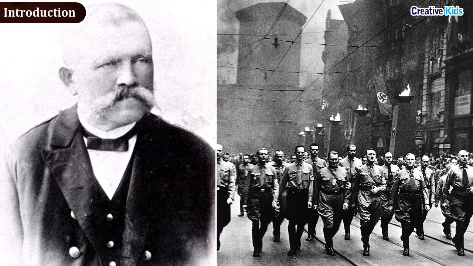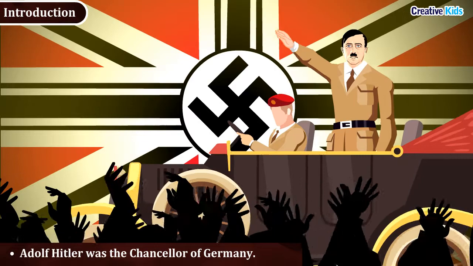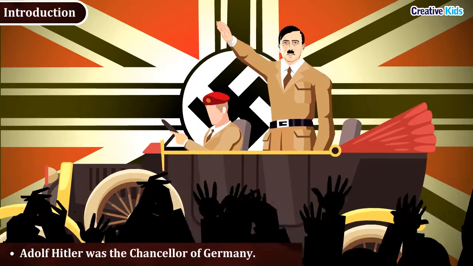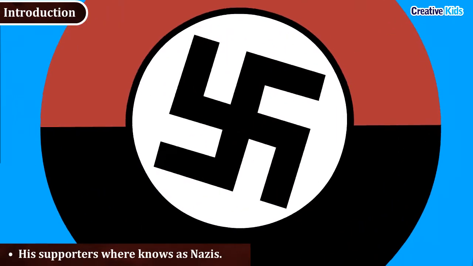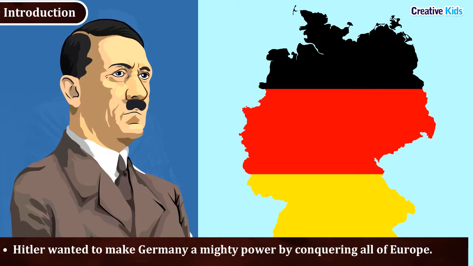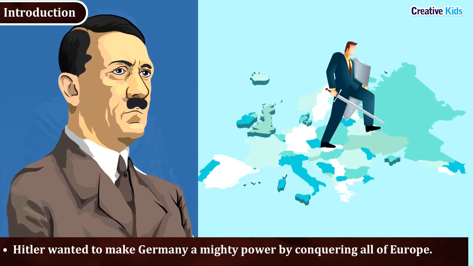Helmut's father was a Nazi. During this time, Adolf Hitler was the Chancellor of Germany. This means he was the head of the government of Germany. His supporters were known as Nazis. Hitler wanted to make Germany a mighty power by conquering all of Europe.